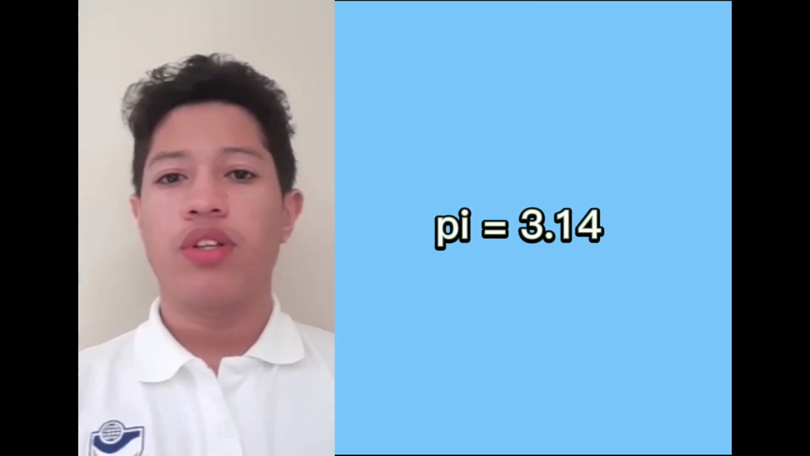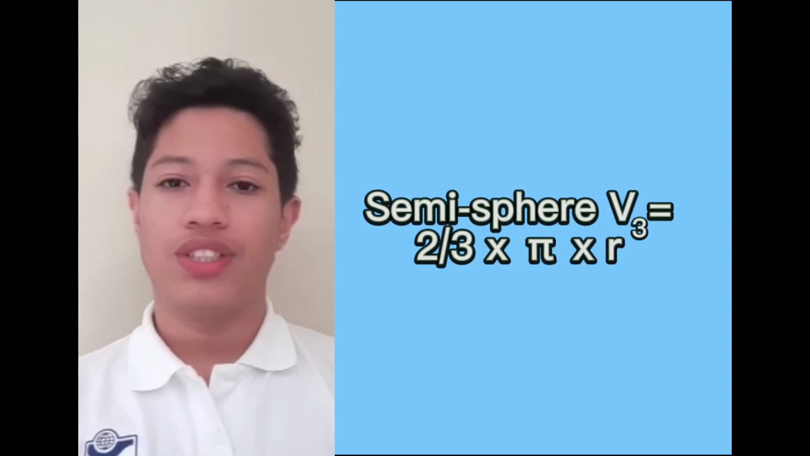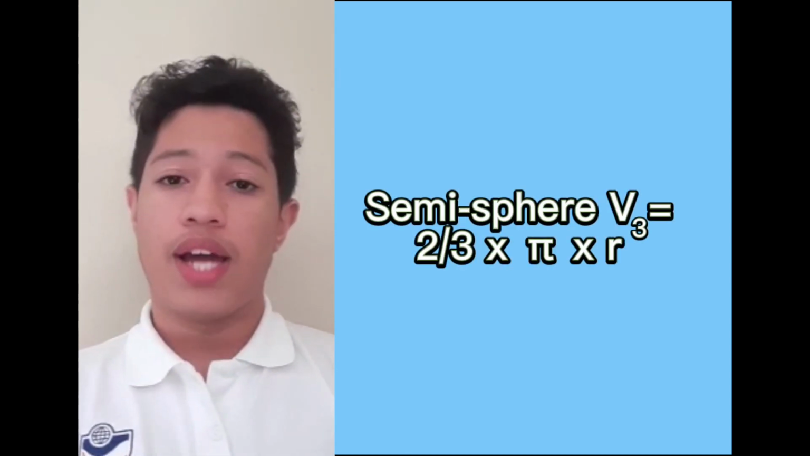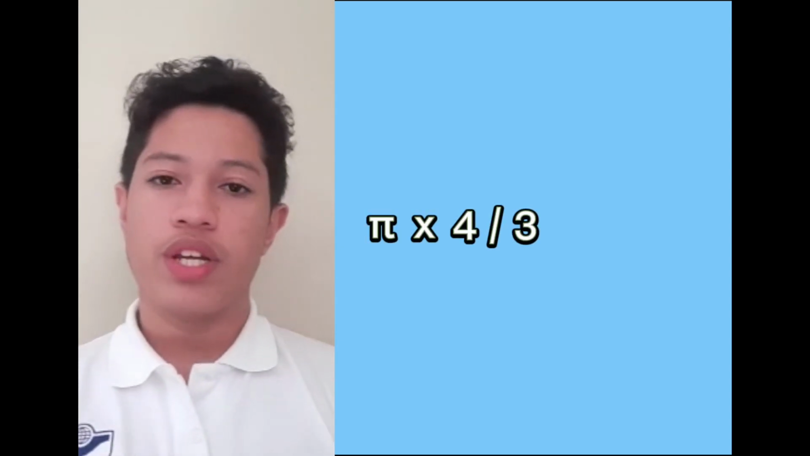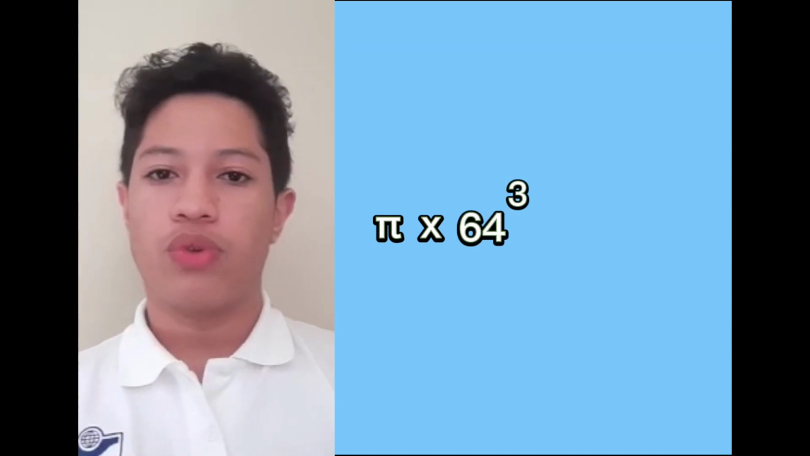Pi has several uses and functions depending on the problem you are solving. In the case of our problem, the function that pi does is very basic since it is multiplying. So we apply the formula of the semi-sphere, which has pi integrated, and we multiply pi by 4/3, and we also multiply pi by 64 to the power of 3.